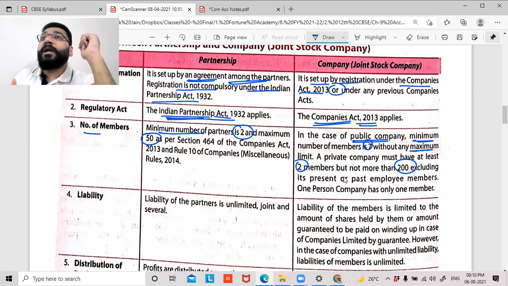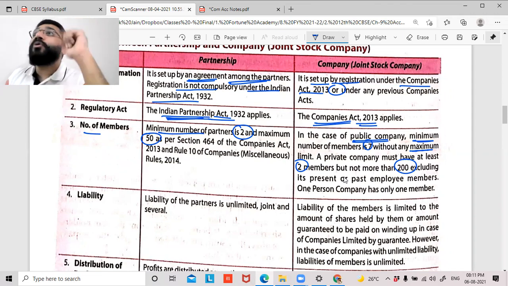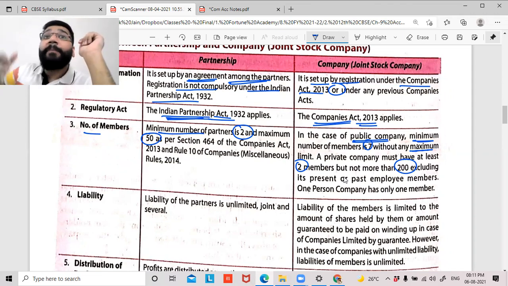So what is the partnership limitation? If I want to have more than 50 owners, I look to a private company. In private, again, the maximum cap is 200. If I want to take more than 200 people as owners, then I'll look to a public limited company.